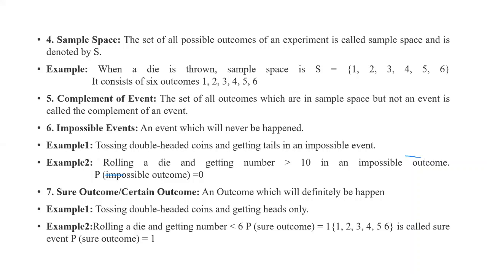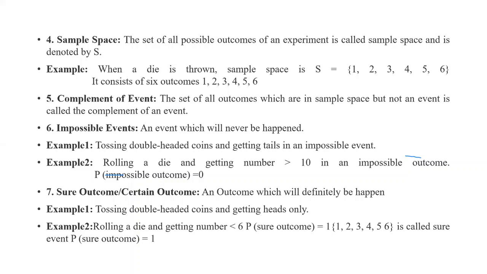It consists of 6 outcomes. Any one result may come up, either 1 or 2 or 3 or 4 or 5 or 6, when a die is thrown.